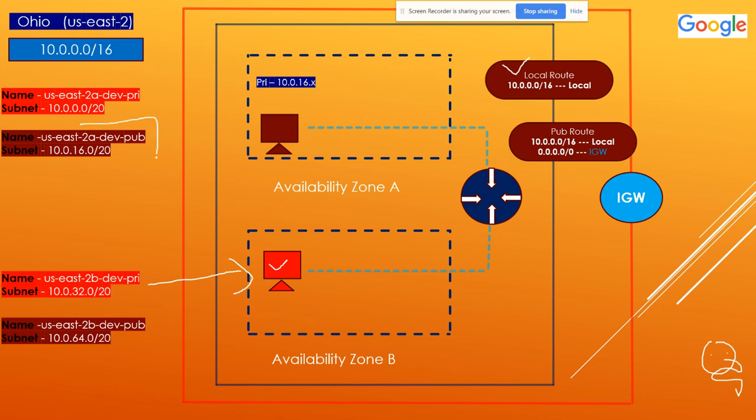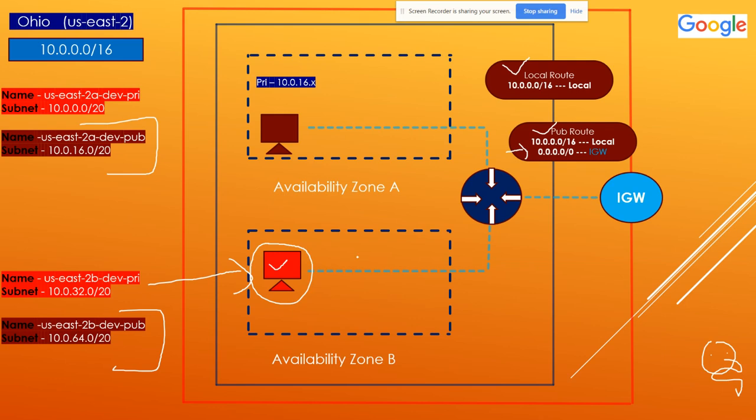All your public subnets will be part of this public route table, and in the public route table I'll create a route 0.0.0.0/0, which means any request apart from 10 will be sent to the IGW. This is for the public subnet. But I'm not talking about the public subnet, I'm talking about the private subnet. If you want to access the internet from a private subnet, how will you access it?